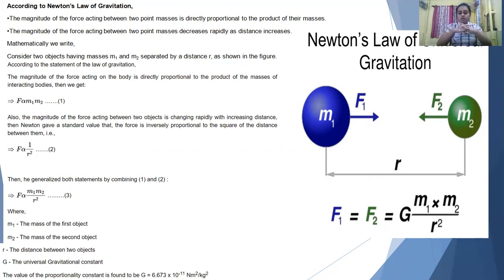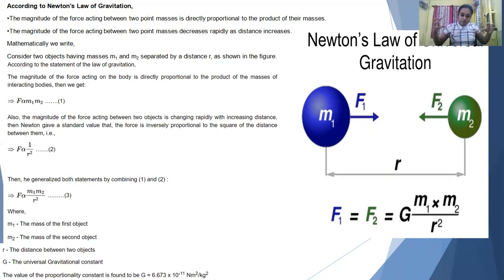Is that clear? So, if we consider two point masses m1 and m2 separated by a distance r, then the gravitational pull between them will be directly proportional to the product of masses, m1 and m2, and inversely proportional to the distance squared, that is 1 by r squared.